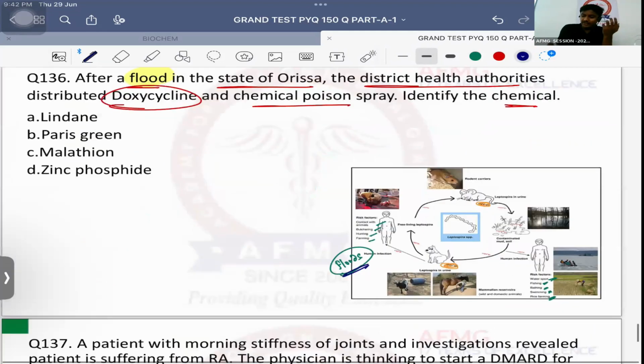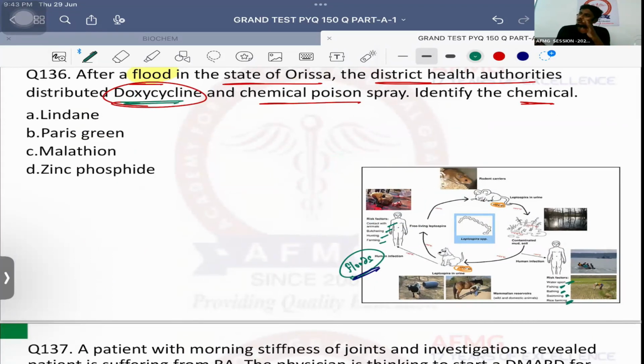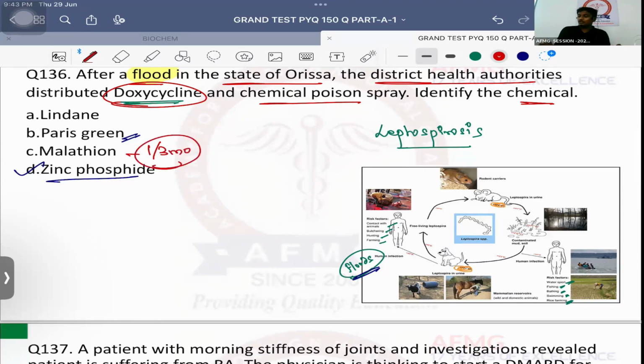So doxycycline is definitely given for chemoprophylaxis of malaria, but it was also given for chemoprophylaxis of leptospirosis as well. Whereas the chemical poison spray which is given over here is known as zinc phosphide because lindane, Paris green, and malathion are for mosquitoes. Paris green which is there, it is a stomach poison. All are nerve या contact poison. Important is malathion spray. If you are a medical officer, previous year question, कितनी frequency होनी चाहिए malathion spray की? Once every, अरे previous year question है ना, once every 3 months should be sprayed.